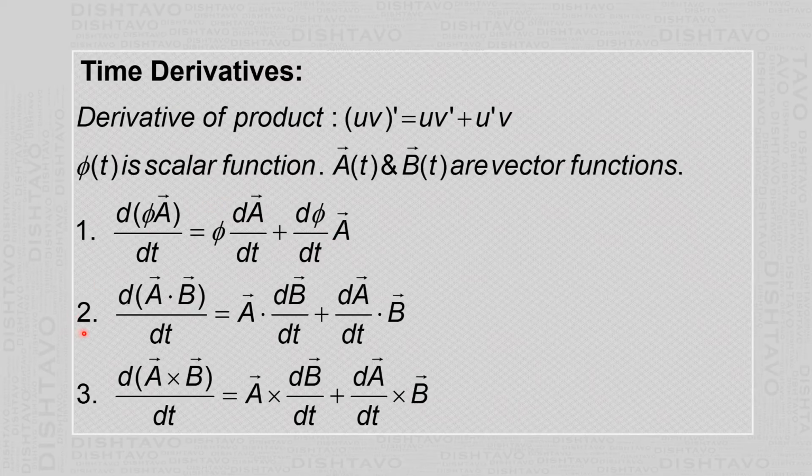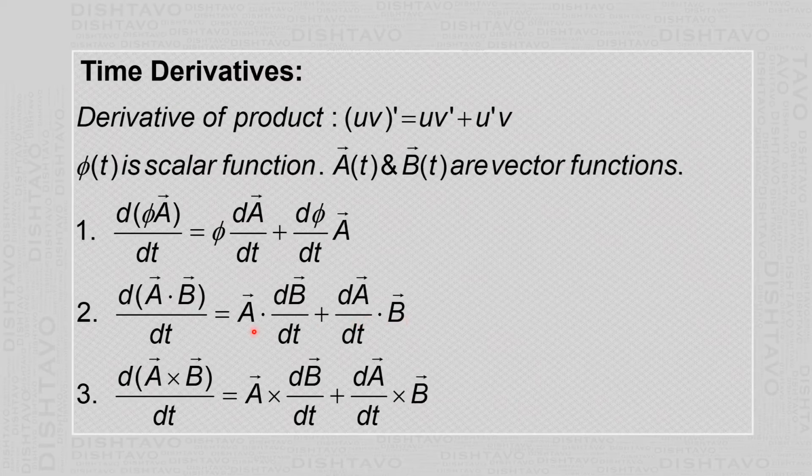In the second equation, it is the derivative of the dot product, d by dt of vector A dot vector B. Again we use the derivative of the product formula.